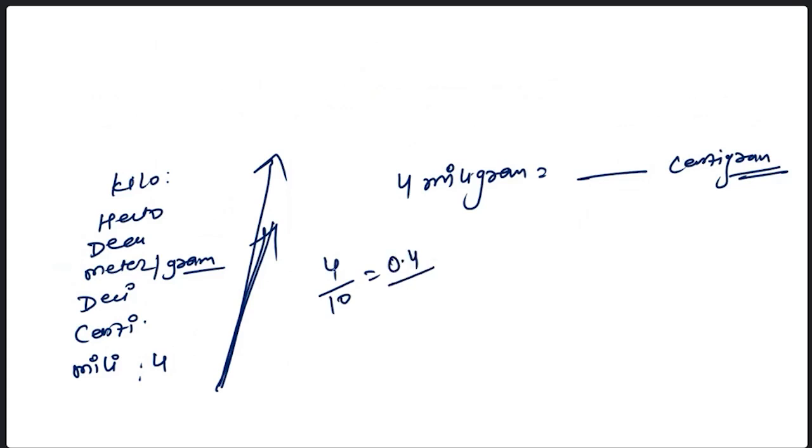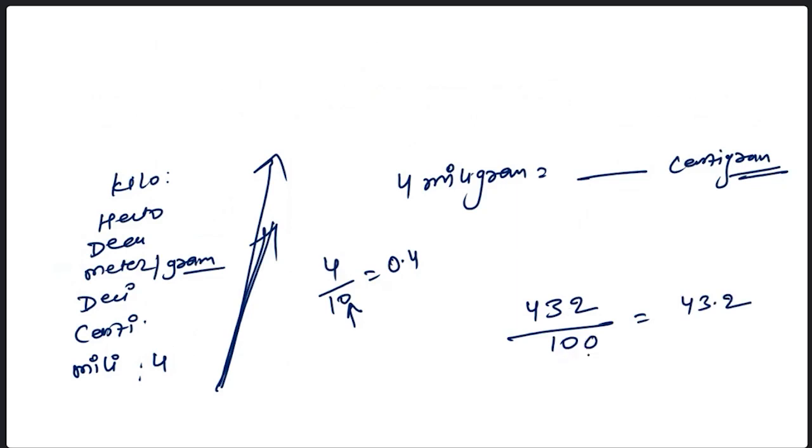0.4. If you don't know how to write 4 by 10 equal to 0.4, simply think if there is a 1 0, then you have to put the decimal after 1 0. Suppose there is a number 432 and there is a 10 in the bottom. The actual answer will become 43.2. It means there is only 1 0, so I am putting the decimal here.